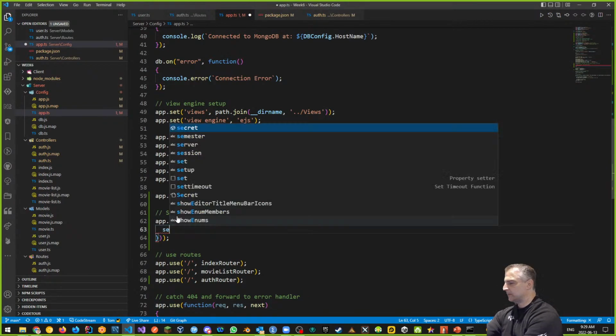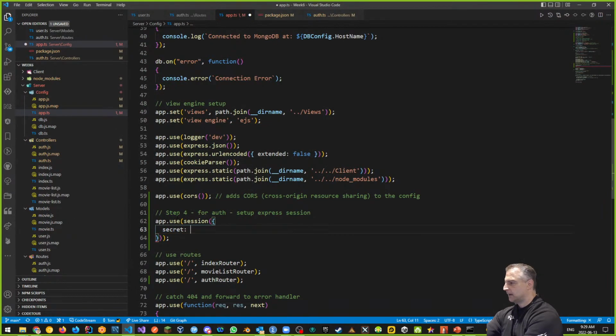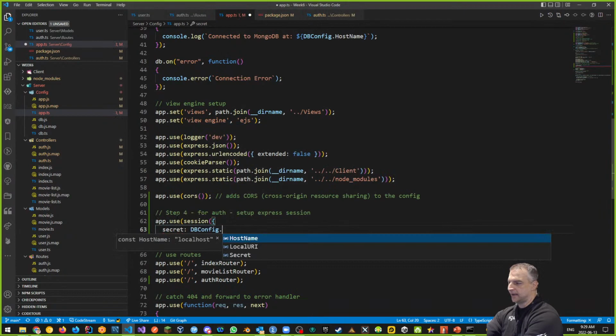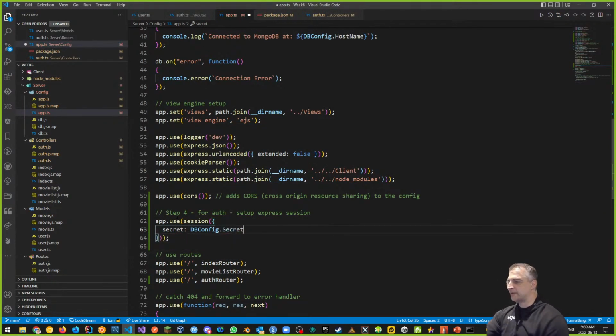One piece is going to be my secret. I need a secret. And the secret is going to be, well, we already have this from last week, dbconfig.secret, where we have that, right? There's my secret. And the secret is very simple. I think it says something like 'some secret'. Yeah, there it is, 'some secret'. So it's really silly for now.